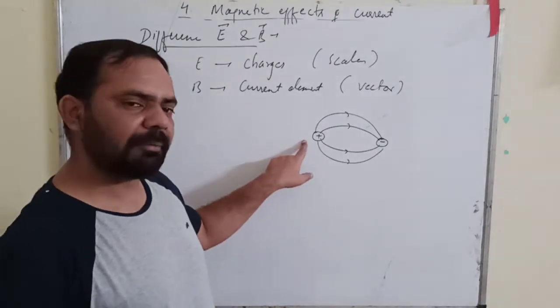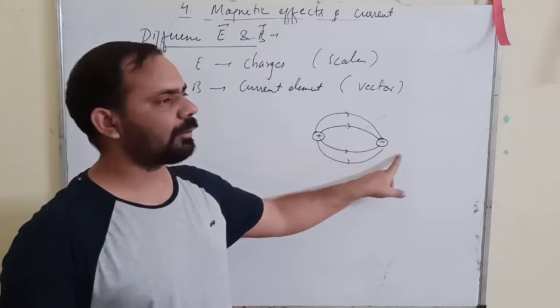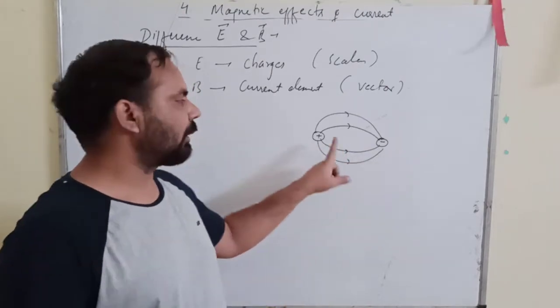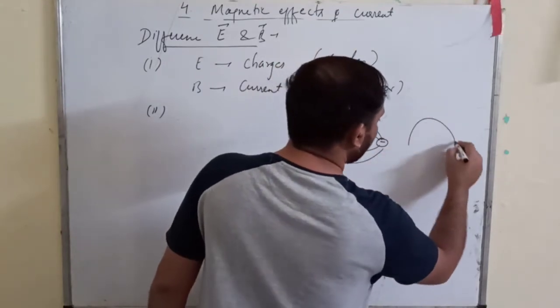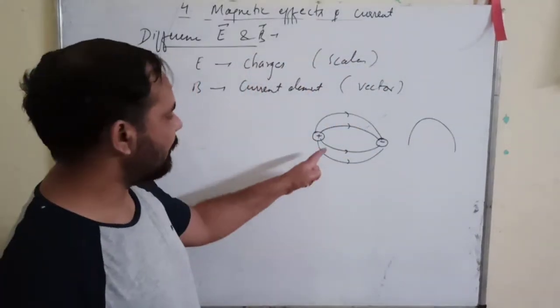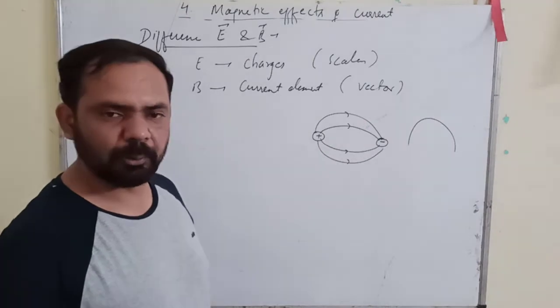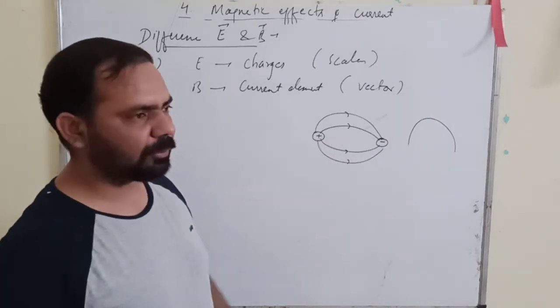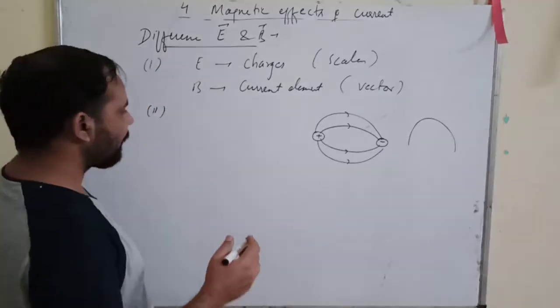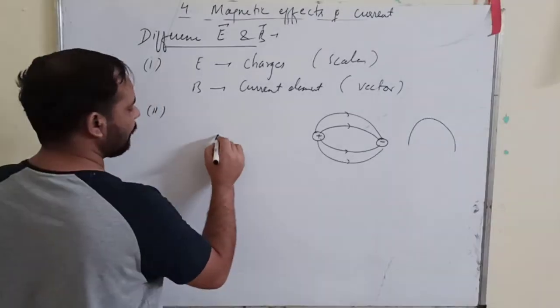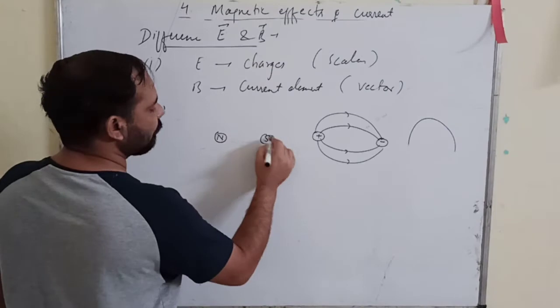It means they originate from one point and terminate at some other point. So the electric lines of force form open loops. You can see that this is an open loop. Okay, electric lines of force form open loops, whereas the two magnetic charges are the north pole and the south pole.